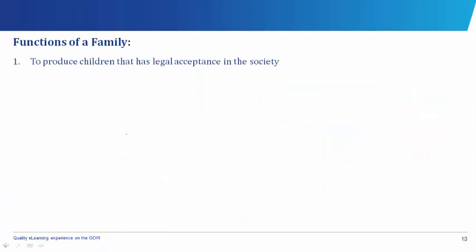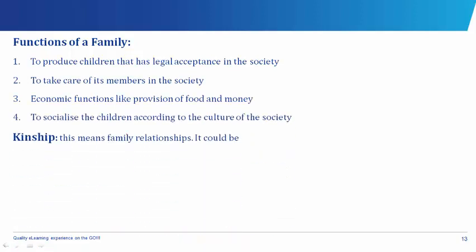Okay. Now we'll look at other concepts. These are the functions of the family. Another concept to look at is kinship. Now, kinship means the family ties, the family relationships, and it's divided into two. We have the bilateral kinship and the unilateral kinship. Okay, so bilateral is when it includes relatives of both the husband and the wife.